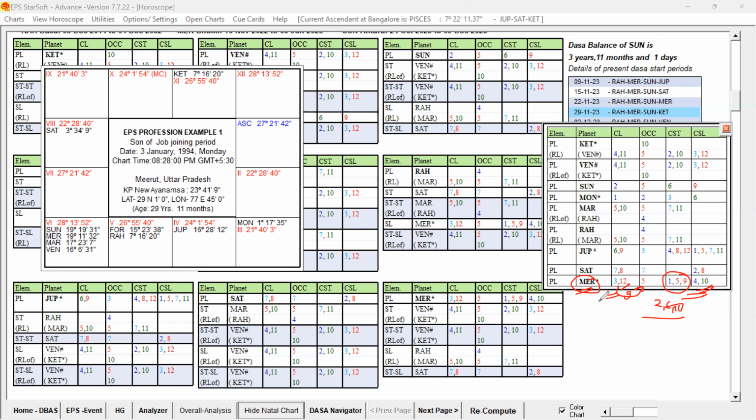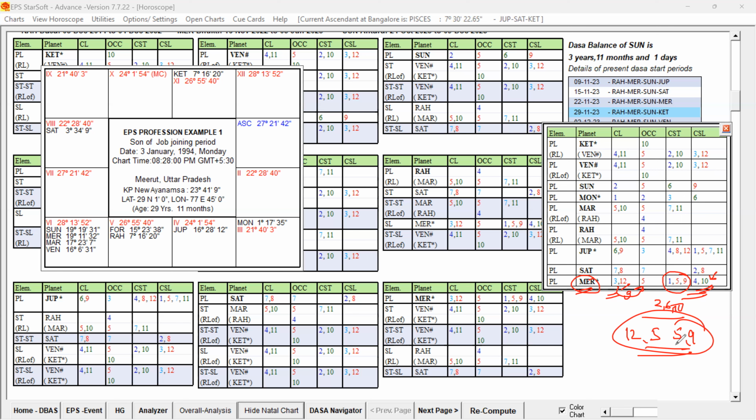It is holding the thought process, creativity, favorable to the Lagna, and no physical work strongly involved. And 4 and 10, it has got the authority planet. It is favorable for the Lagnas for the professional prospects. Of course, these 12th house and 5th house and 5 and 9, definitely they have some weakness within them.